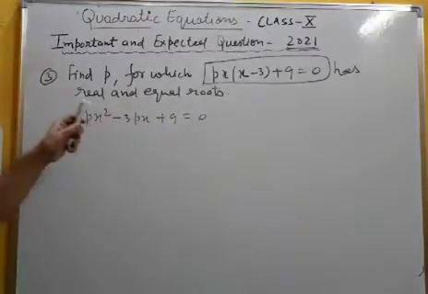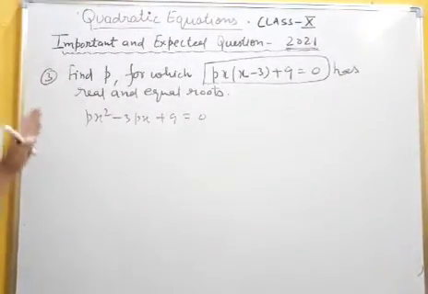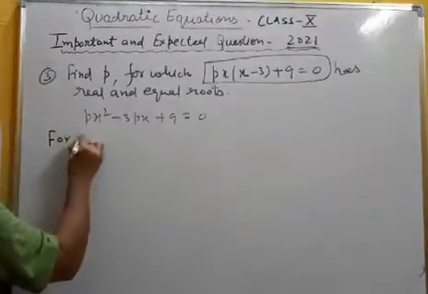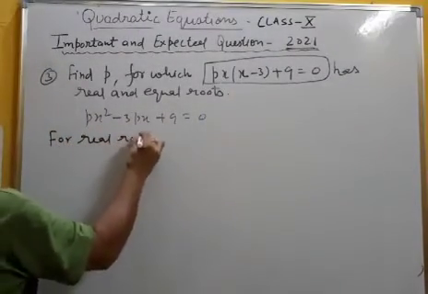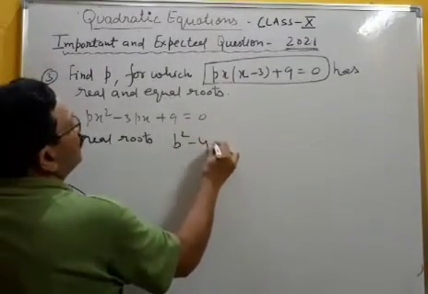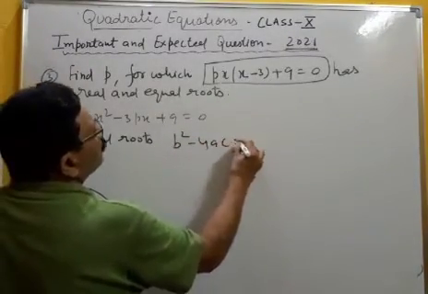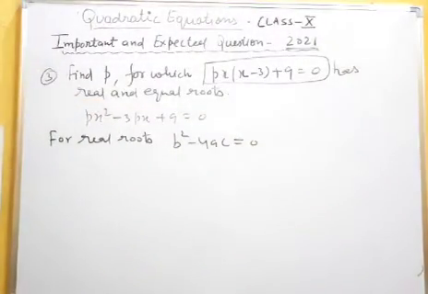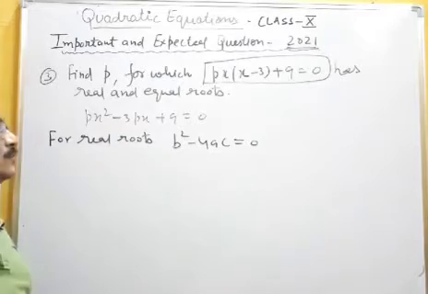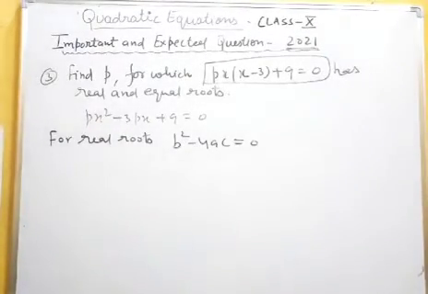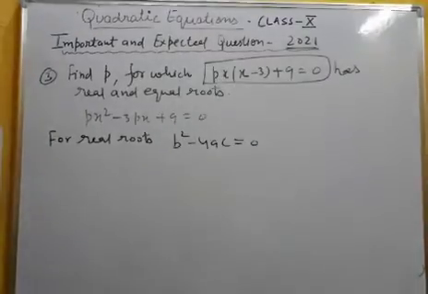Now the condition is what? You read the question once again. Has real and equal roots. So for real roots, what is the condition with the discriminant? This is b square minus 4ac should be equal to 0. For real and equal roots, b square minus 4ac should be equal to 0. And for distinct roots, b square minus 4ac should be greater than 0.